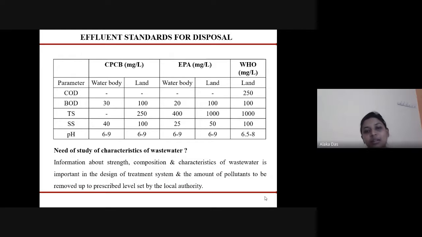So these standards should be met before the sewage can be properly disposed in the water body and the land. So proper treatment should be given so that the amount of pollutants is removed up to the prescribed level that is set by the government authorities, so that our environment can be safe.